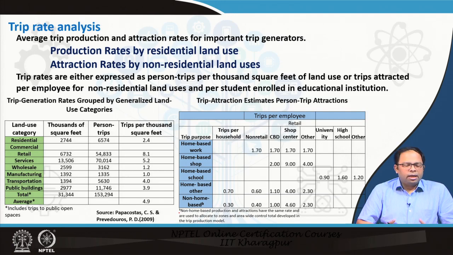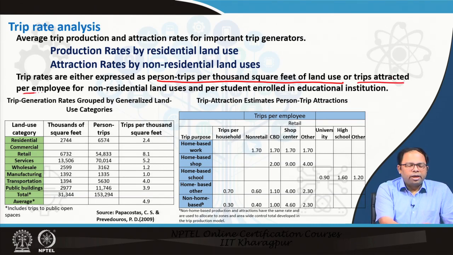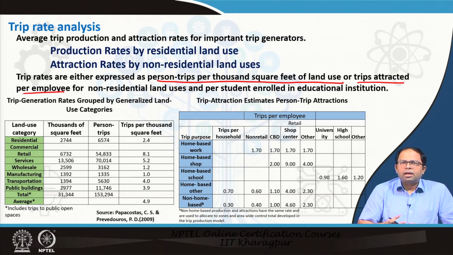So, trip rates could be expressed based on the percent trips per 1000 square feet of land use. This is for trip production maybe, whereas trip attracted per employee is for determining the number of trips attracted to an area, which depends on the number of employees who are employed in that area. And if there is an institution, it could be based on the number of students enrolled in that particular educational institution, because that will give us an understanding of how many trips will be attracted to that particular zone.